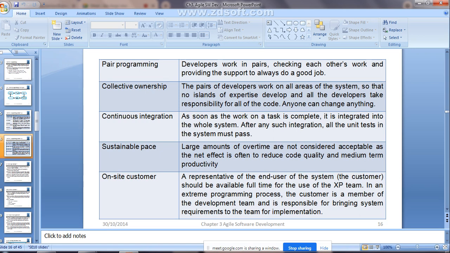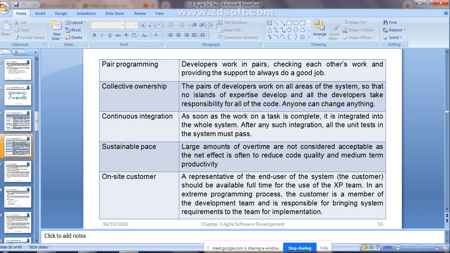In that, they focus on the people, not on the process. That particular principle is there. That means every individual is given such freedom that they can change the code at any point of time. They have such freedom to make improvements within the code. That is possible. Is that clear? The same thing is used here.